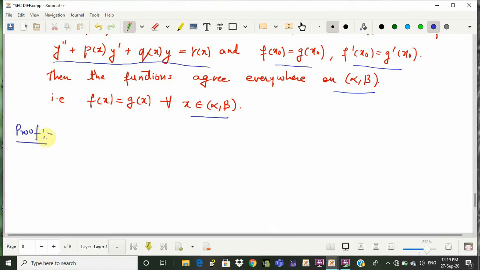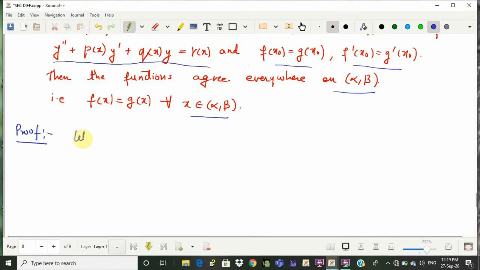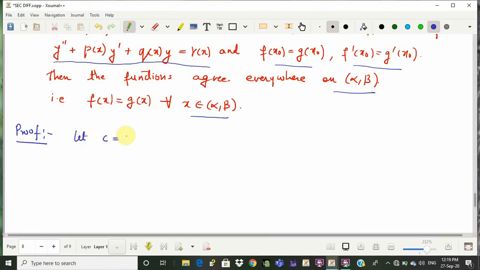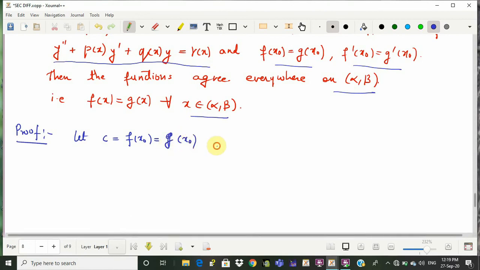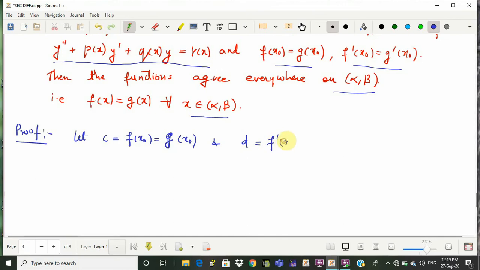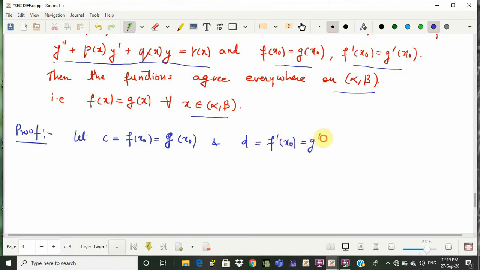Okay, so what I will do over here is that since f of x naught and g of x naught are equal, I will call this c. So, let me assign c to be f of x naught, which is the same as g of x naught, and I will assign d to f prime of x naught, which is the same as g prime of x naught.